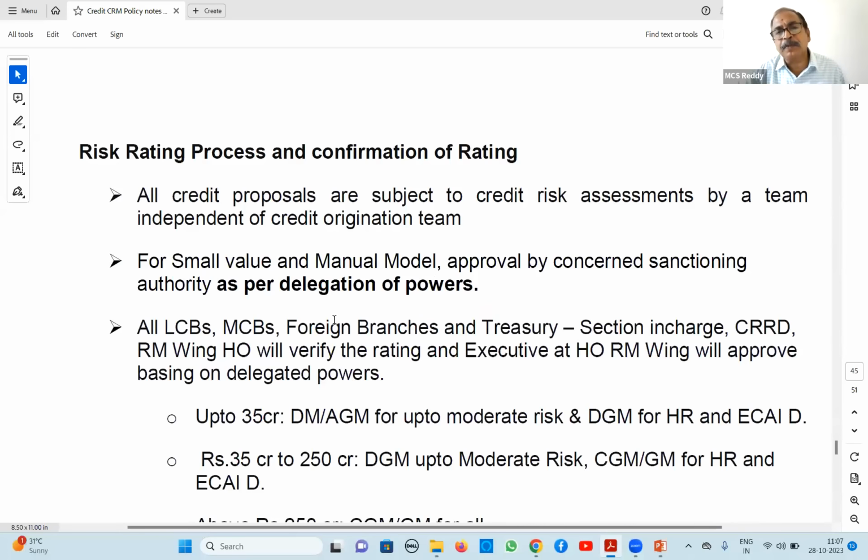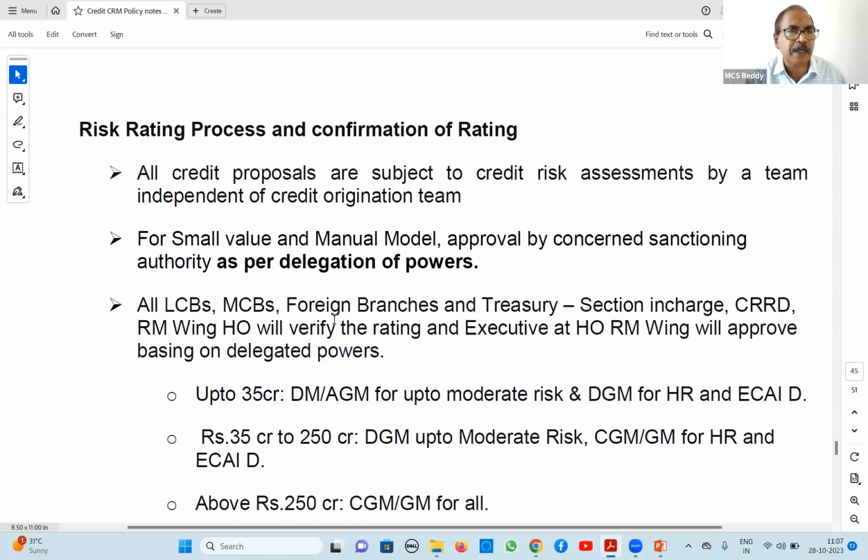Next, process and confirmation. This is also 1 to 2 or 2 to 3, they are touching this question. Process: risk rating, who will initiate and who will check and who will approve. This is what process and confirmation. Normally, all credit proposals are subject to risk assessment by a team independent of credit origination.